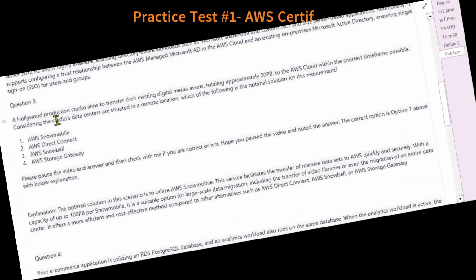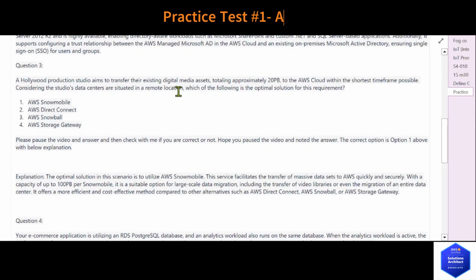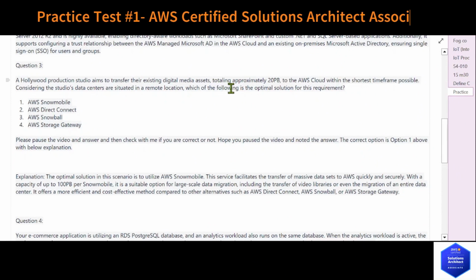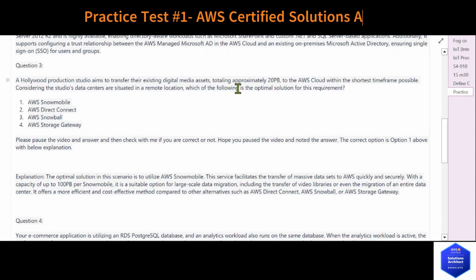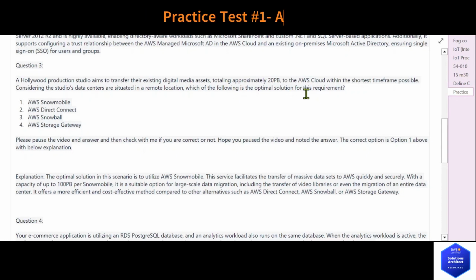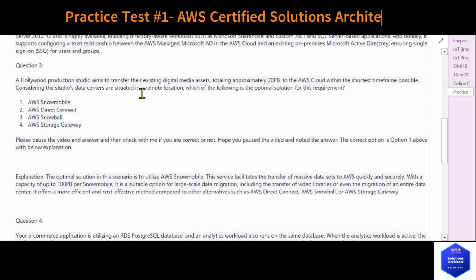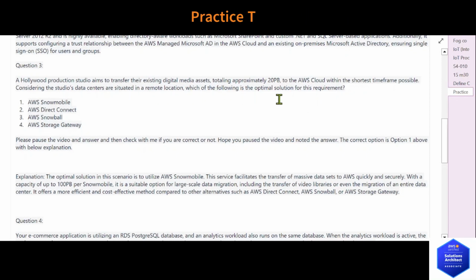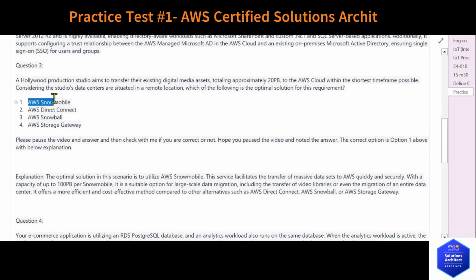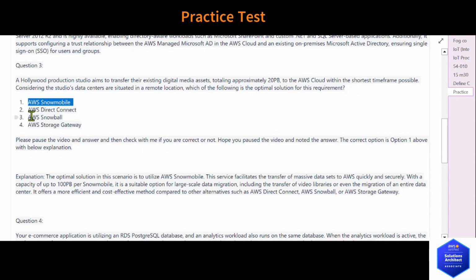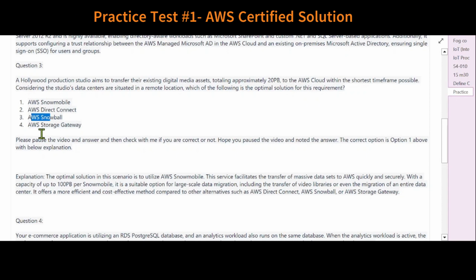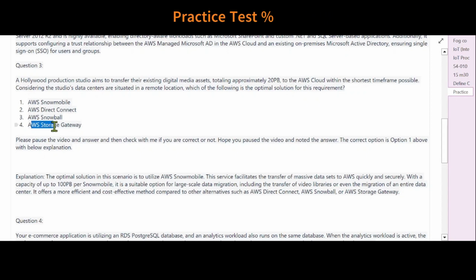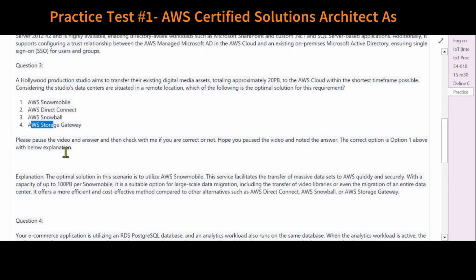Question 3. A Hollywood production studio aims to transfer their existing digital media assets, totaling approximately 20 PB, to the AWS cloud within the shortest time frame possible. Considering the studio's data centers are situated in a remote location, which of the following is the optimal solution for this requirement? 1. AWS Snowmobile. 2. AWS Direct Connect. 3. AWS Snowball. 4. AWS Storage Gateway.